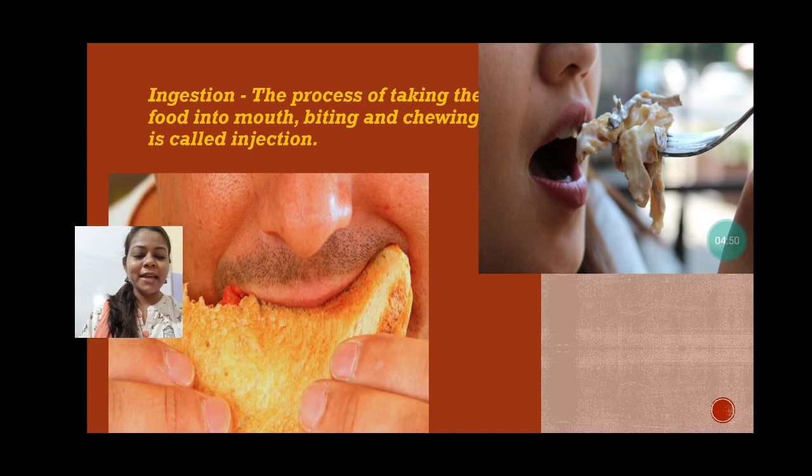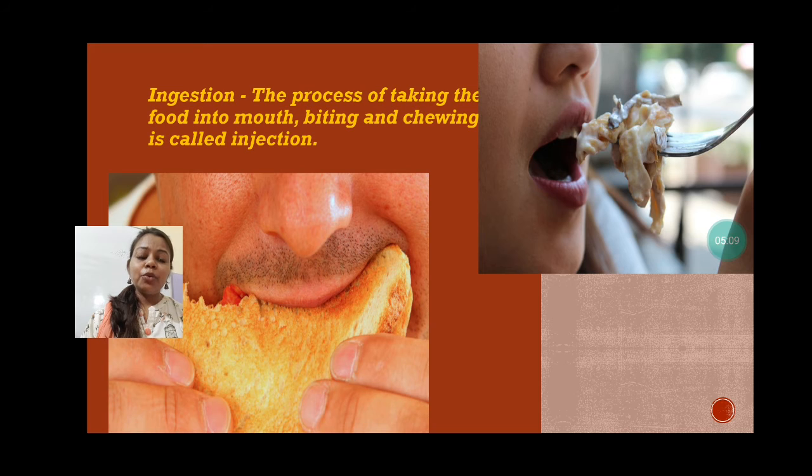Next we are going to discuss the process in which we just take the food in the mouth. Let's understand what that process is known as. Ingestion. The process of taking the food into the mouth, biting and chewing is called ingestion. This is the first process of digestion. First of all, we take the food in our mouth, right?